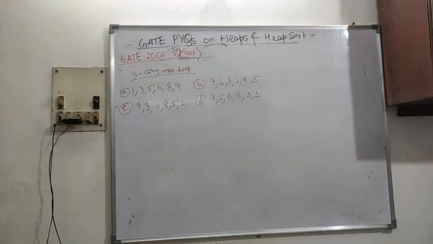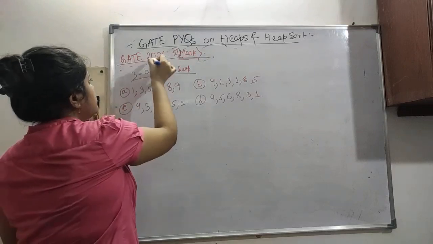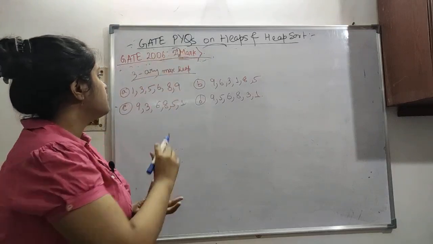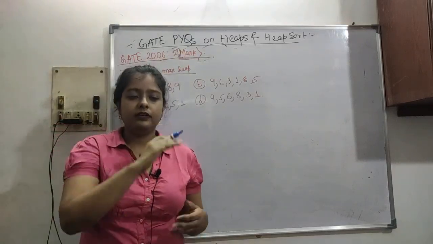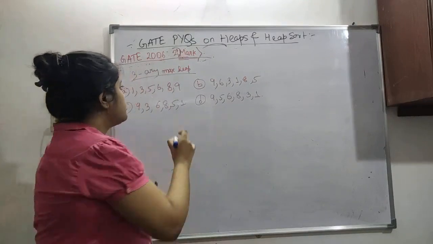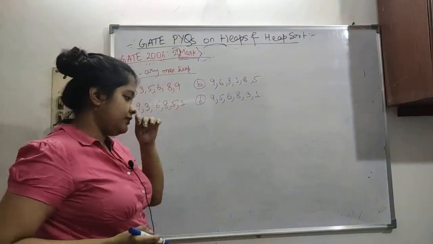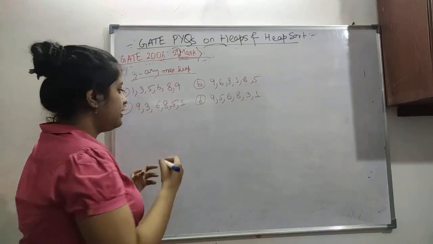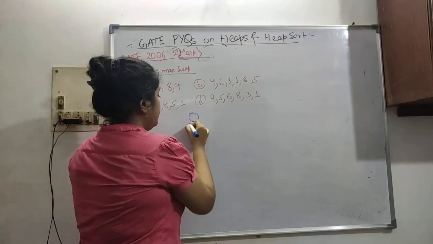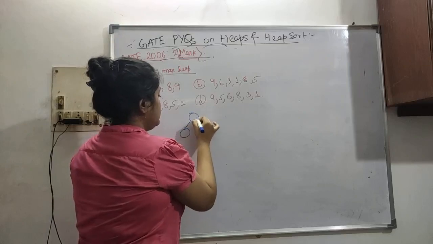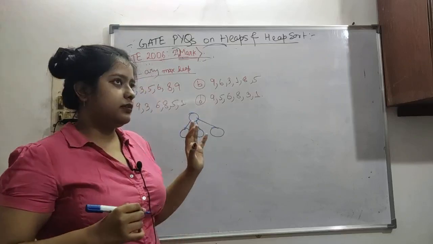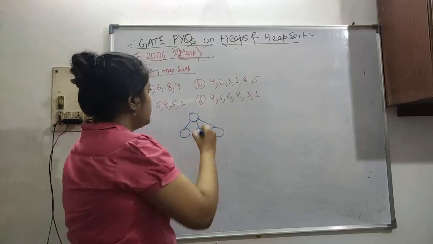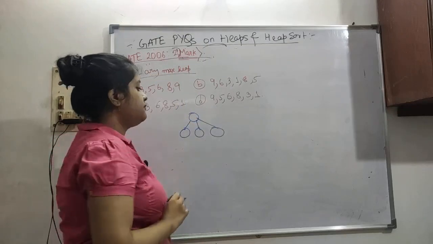So this is our next question. GATE 2006, 2 marks question. This question has got a big paragraph just defining a 3-ary max heap. 3-ary means we have done binary, and 3-ary means each node can have at max 3 children.